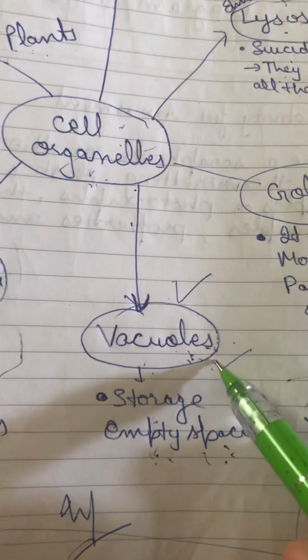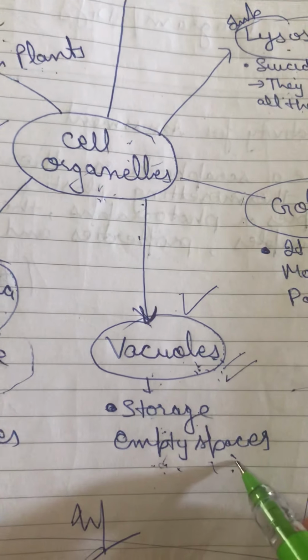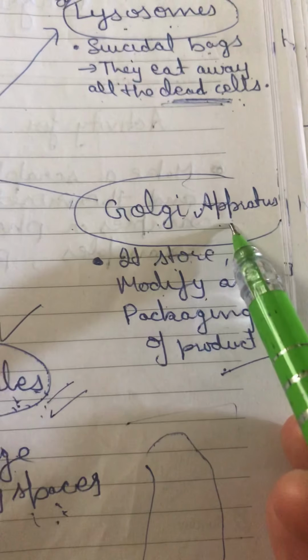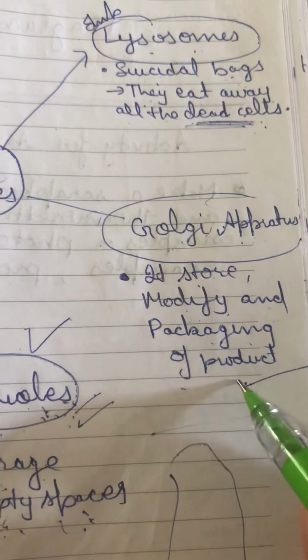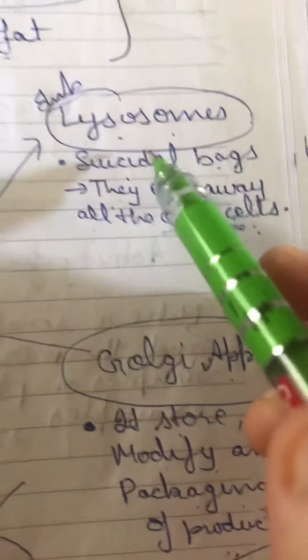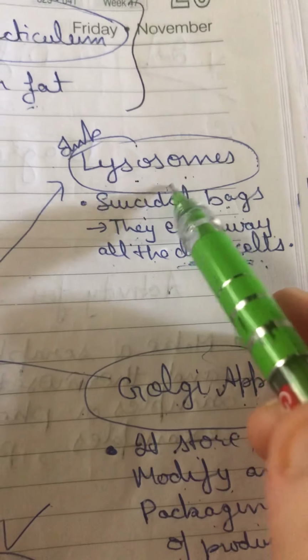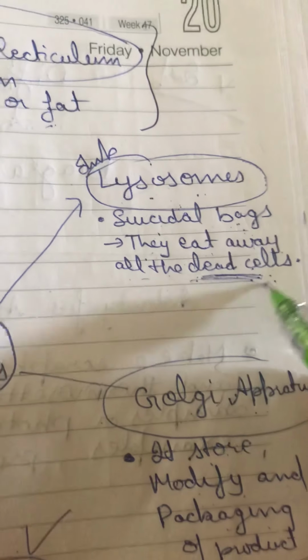Next we have the vacuoles. Vacuoles, you can say, are a storage or an empty space present inside the cell. Next we have the Golgi apparatus. Golgi apparatus stores, modifies and packages the products. Next very important part is lysosomes. So what are lysosomes? Lysosomes are the suicidal bags. They eat away all the dead cells.